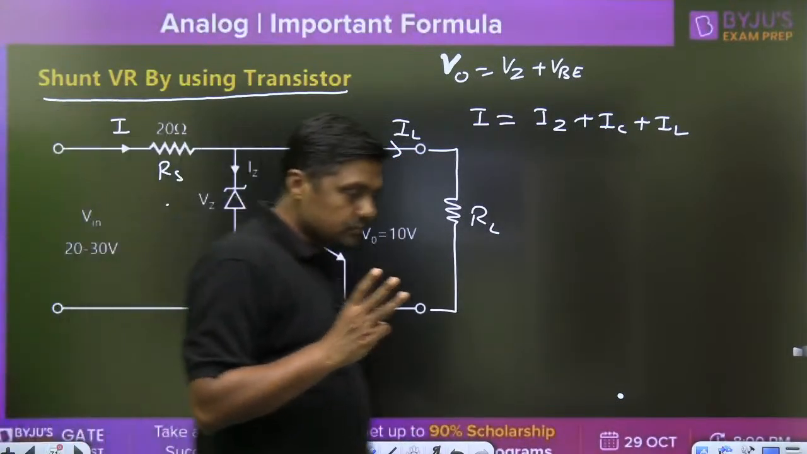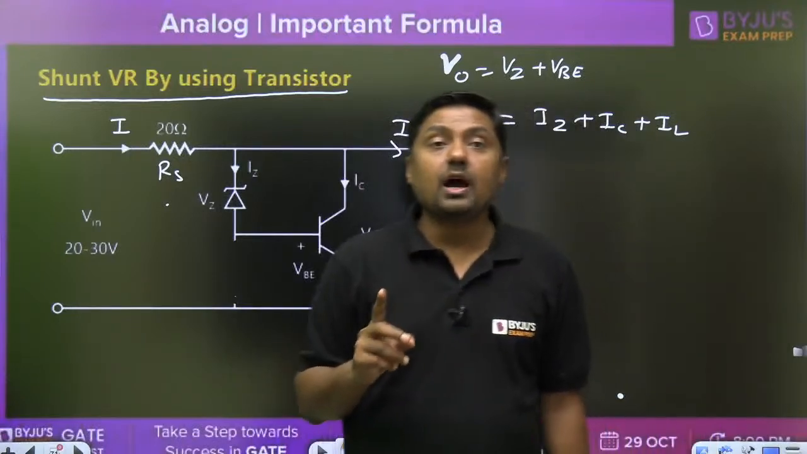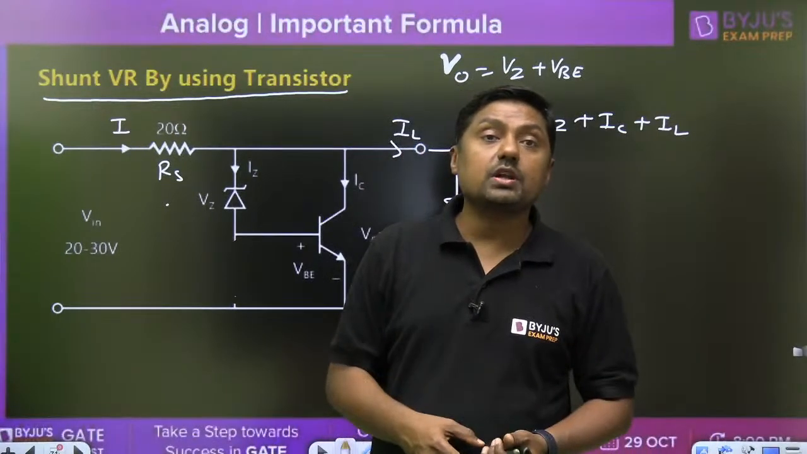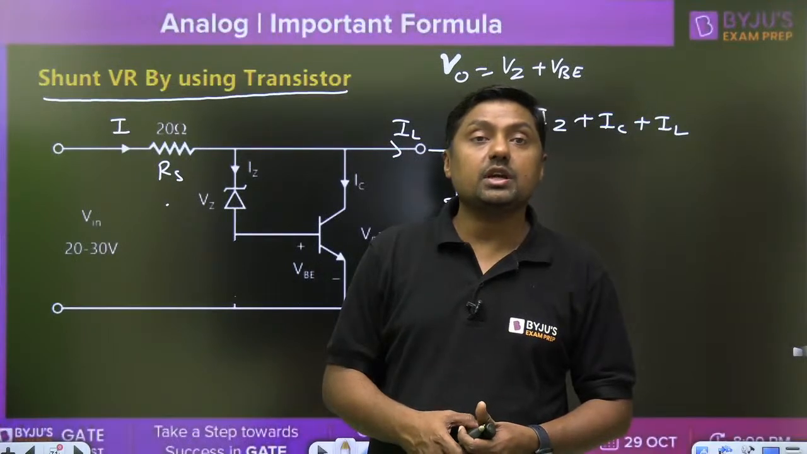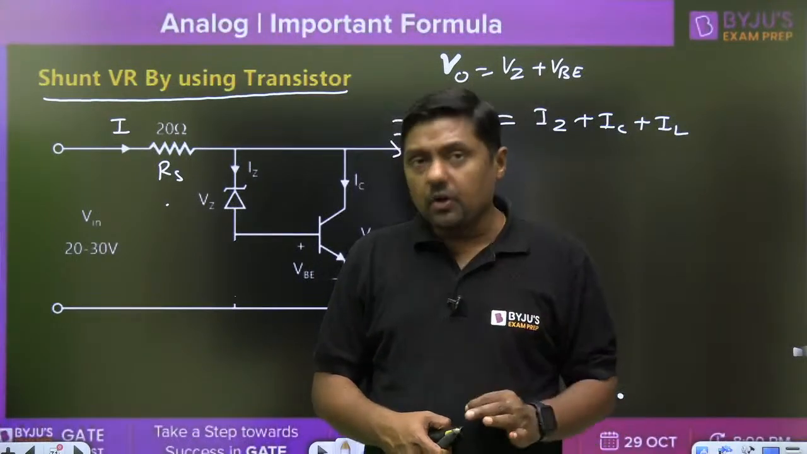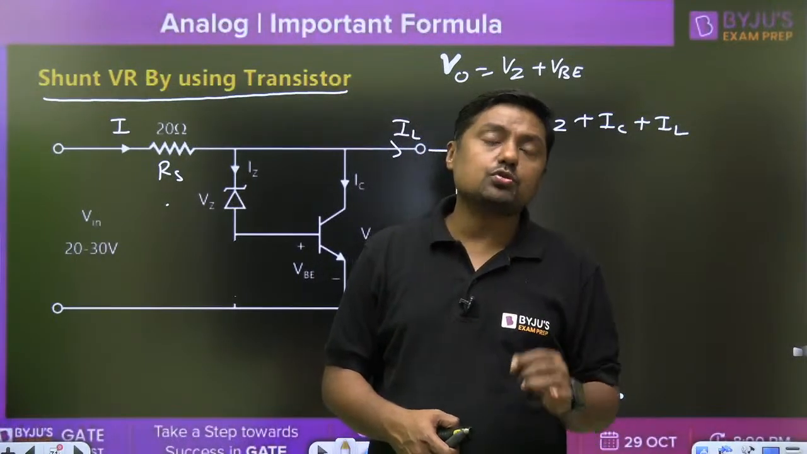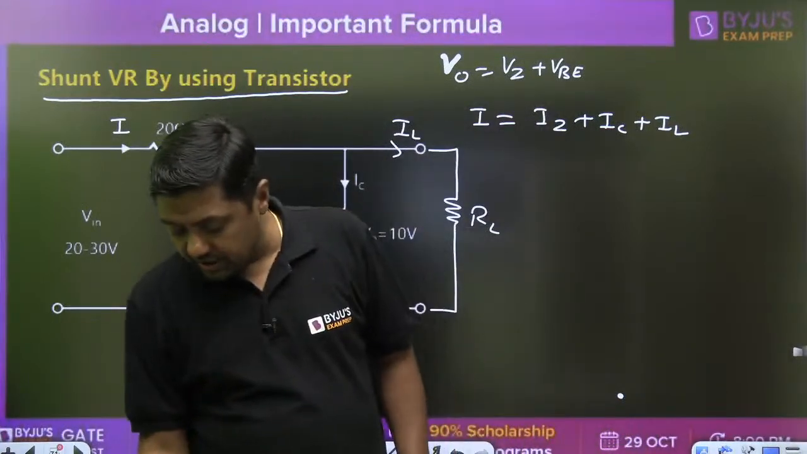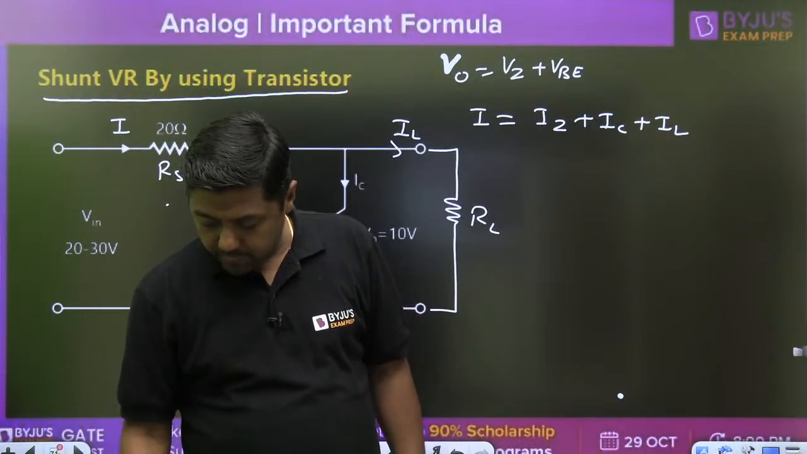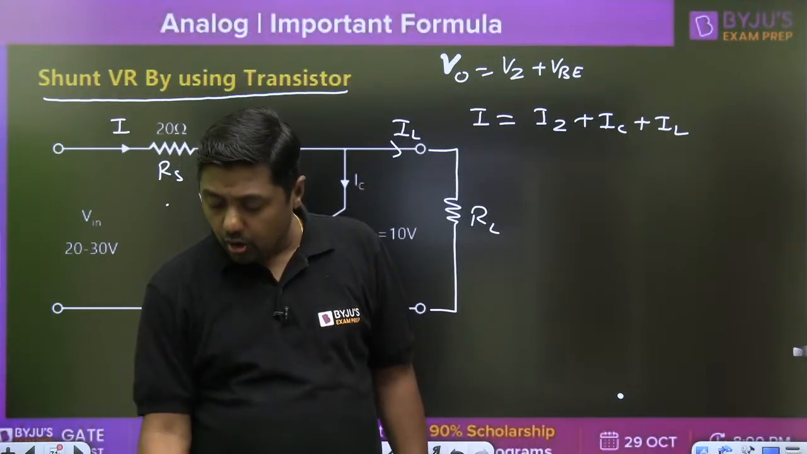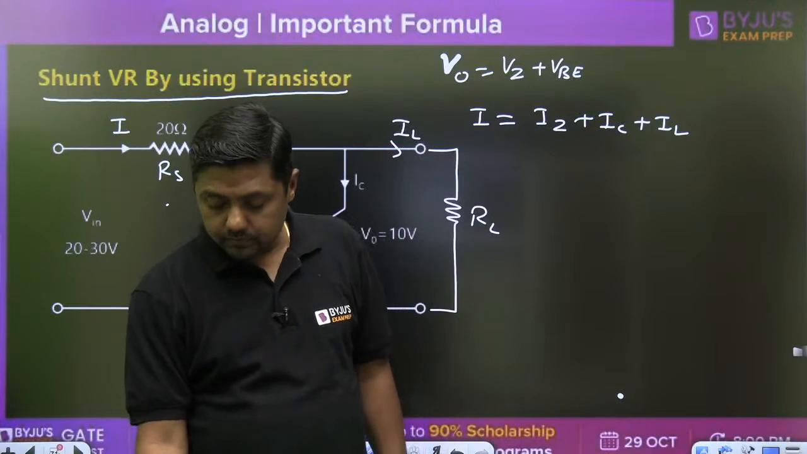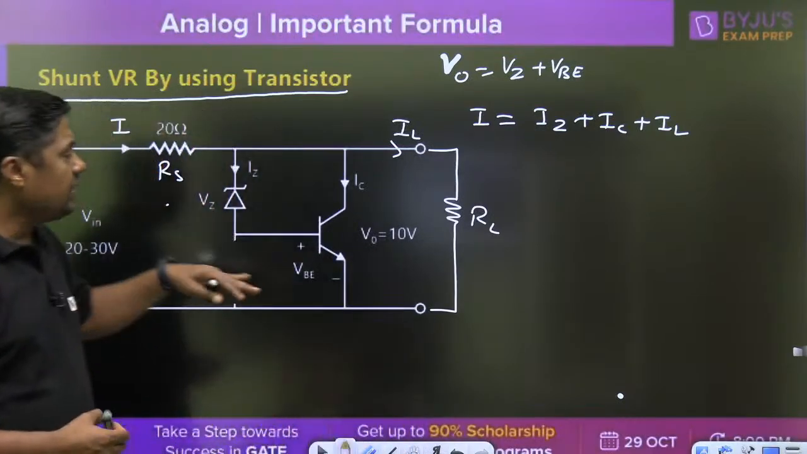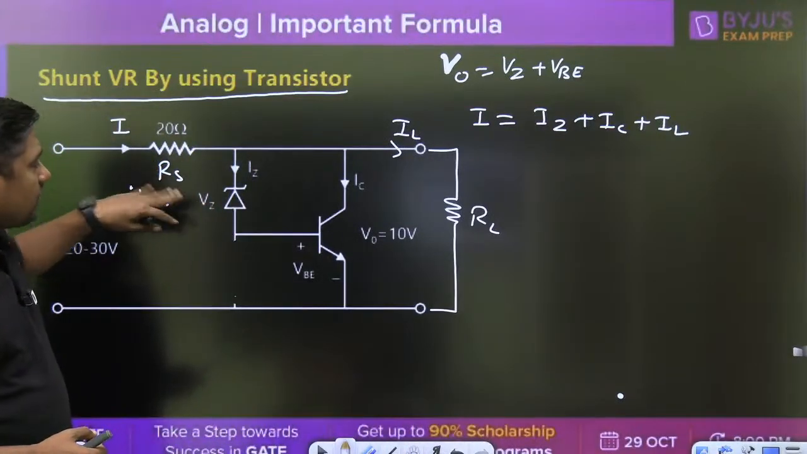Now, one question they may ask: sir, is the voltage regulator only in case of breakdown region? Yes. For proper functioning of the circuit, the Zener diode should be in breakdown region and the BJT should be in active region. That is the condition for voltage regulator. Otherwise, the circuit will not work properly. Then directly, they will ask about the power dissipation.